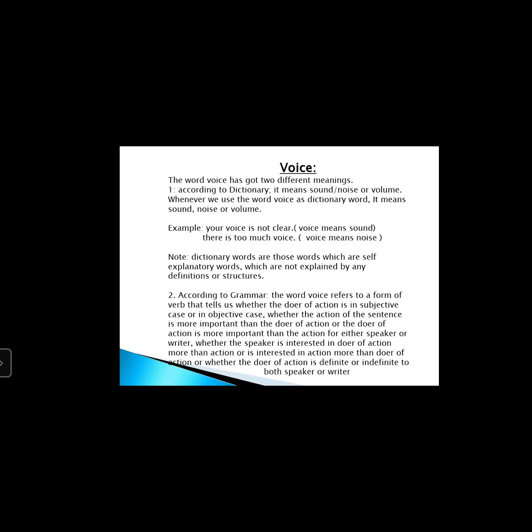And when we think that the action is more important, then we go a different way. So these two different ways are defined by the topic voice. So voice makes us understand whether the subject, the doer of action, is more important than the action, or the action is more important than the doer of action. Whatever is important will be given more preference.